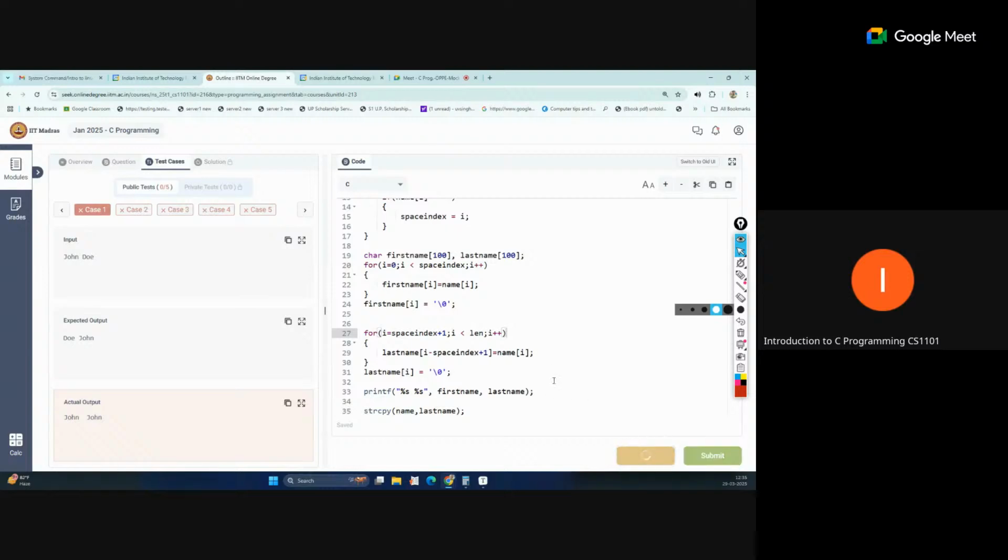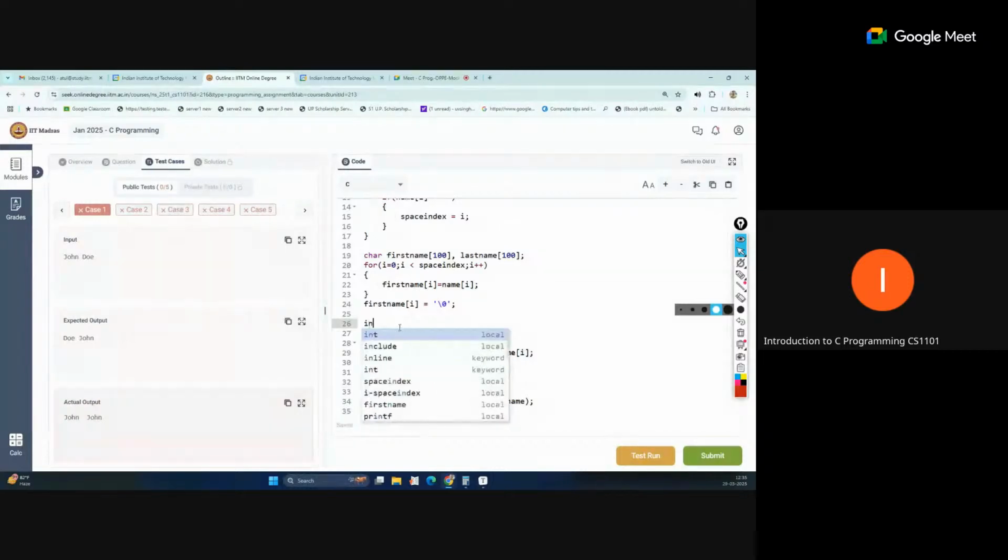Still not reaching. Here also, sorry. Mistake. So can we just take int j equal to 0, and every iteration we will use the j and j plus plus.